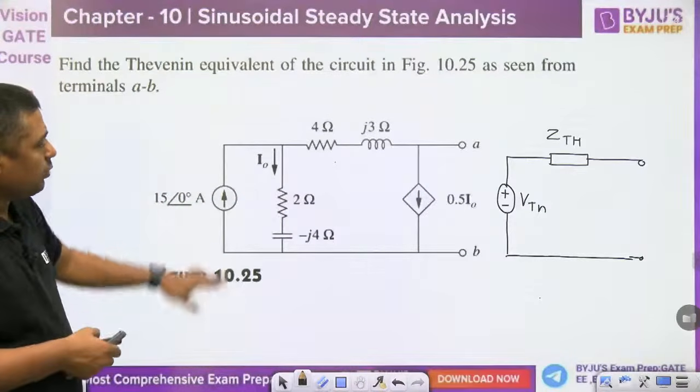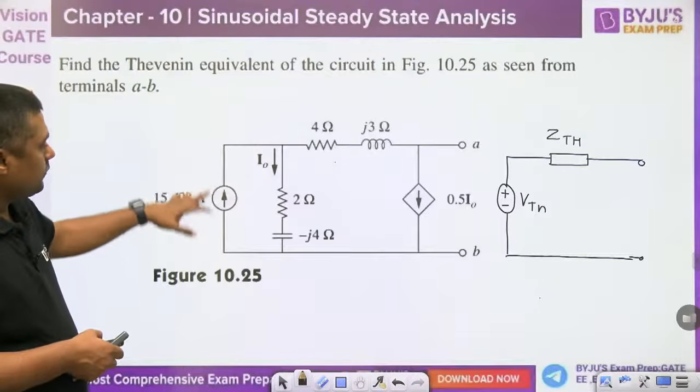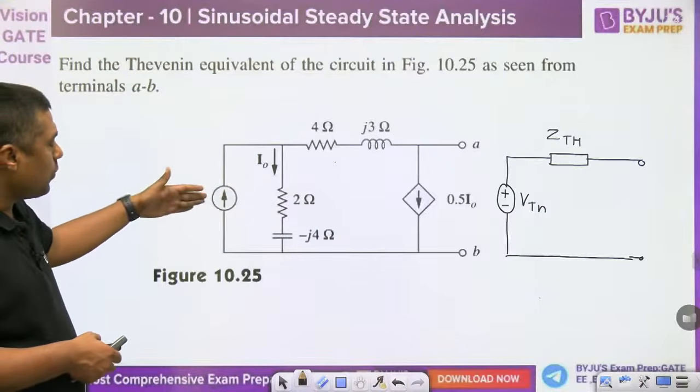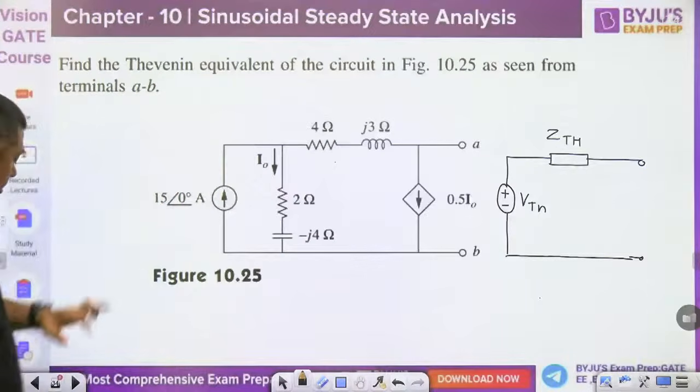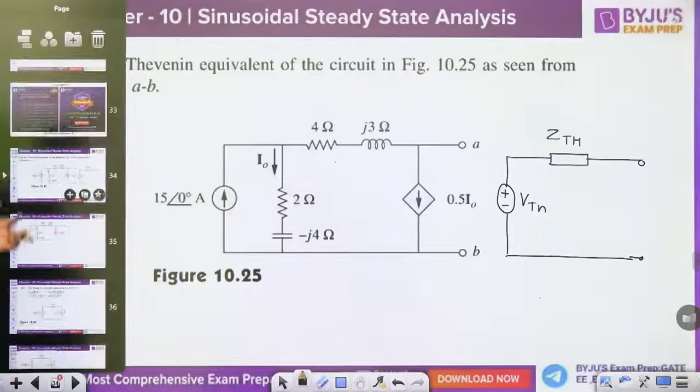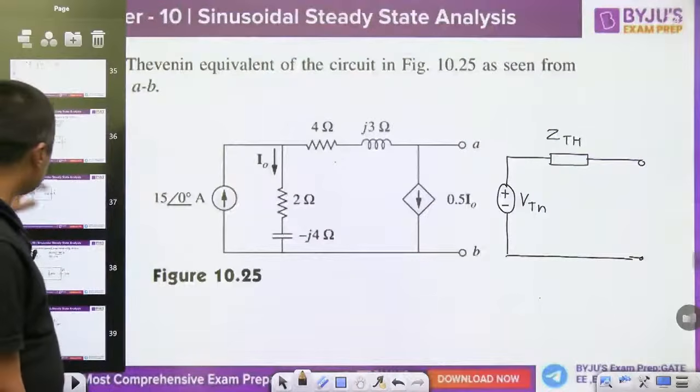But you have to make the independent source 0. 0 means you have to take it open circuit during solving the ZTH. But before solving this question, we will solve some objective questions. Then I will give the answer for that question. Okay.